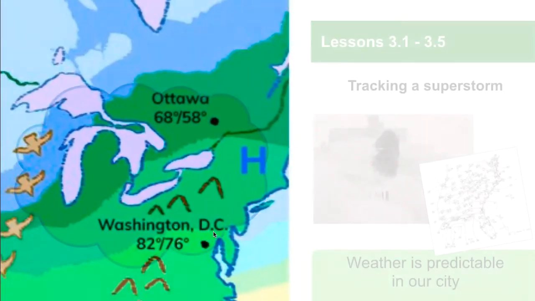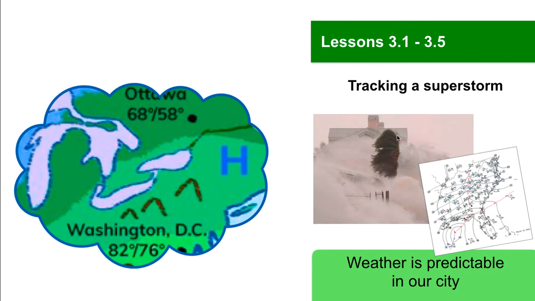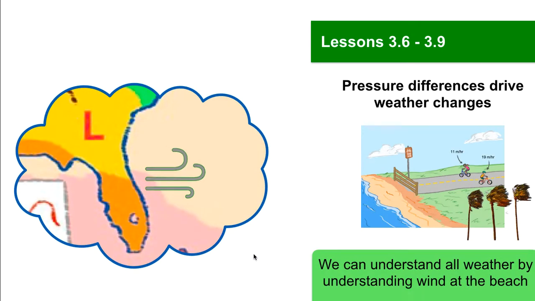We start with students learning about the 1993 storm of the century, where it snowed nearly 4 feet in New York. Students track data leading up to the storm, and they recognize that we can predict the weather in our city if we have the right type of data. Students then focus on relating two key pieces of weather data, wind and air pressure, and they discover one of the fundamental physical processes driving weather changes. And they can do all of this by understanding why it's so often windy at the beach.